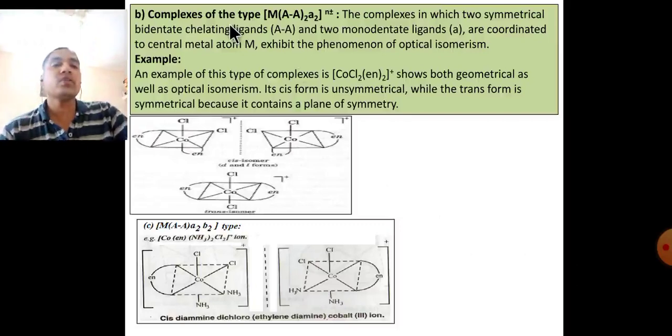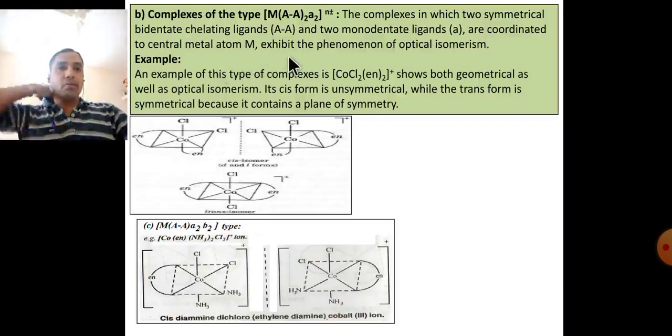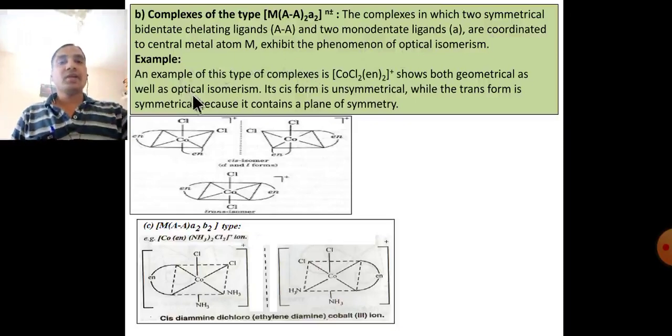Second type, complex of the type M(AA)2A2. The complex in which two symmetrical bidentate chelating ligands and two monodentate ligands A are coordinated to the central metal atom M exhibits the phenomenon of optical isomerism. Example: